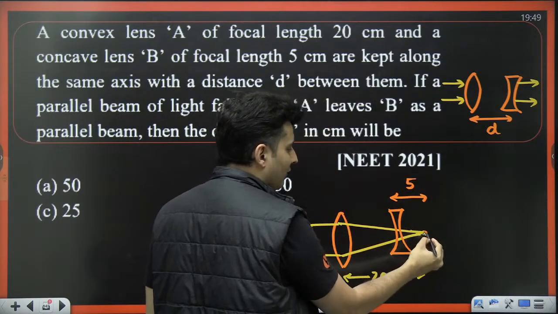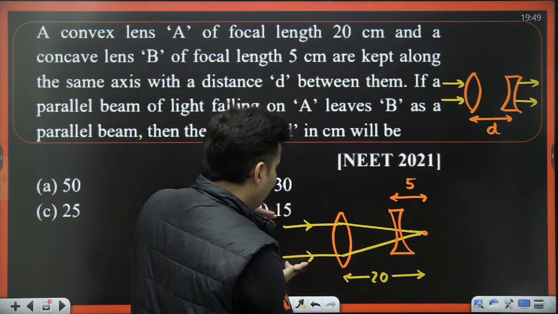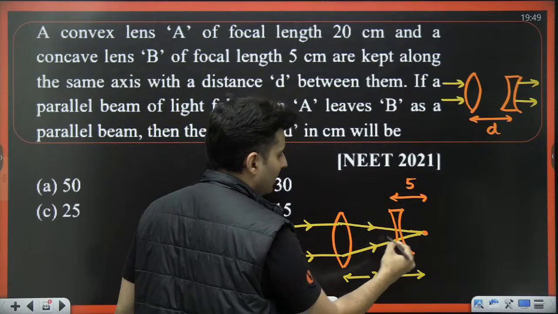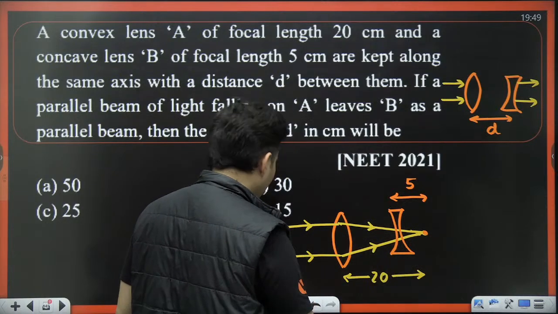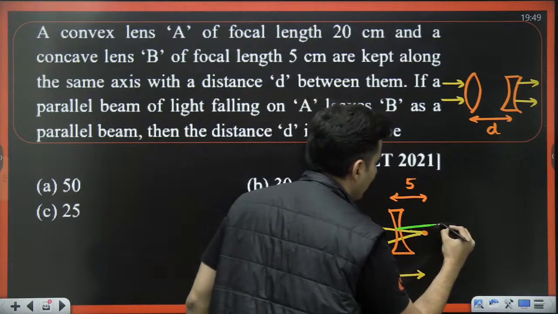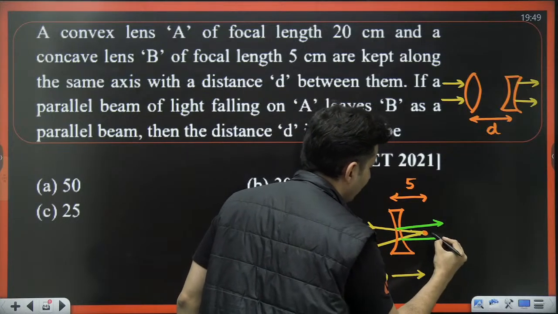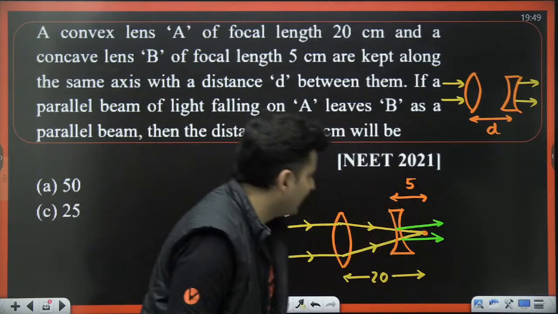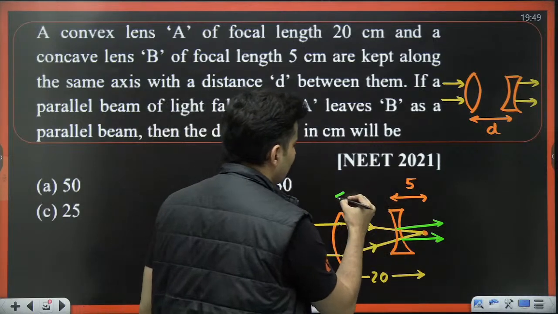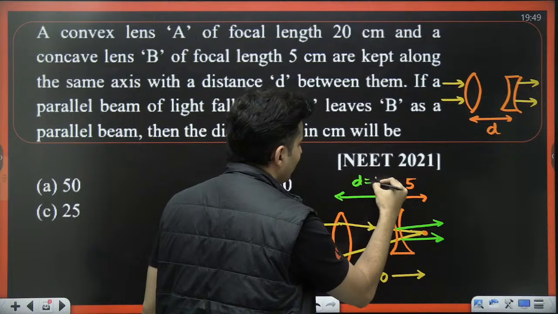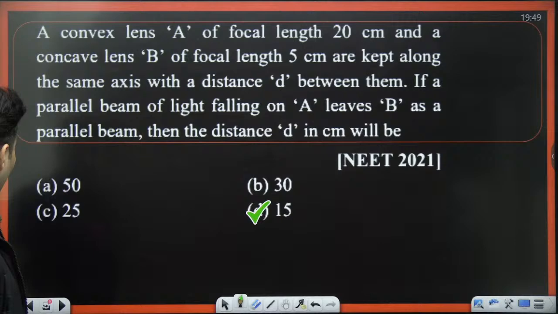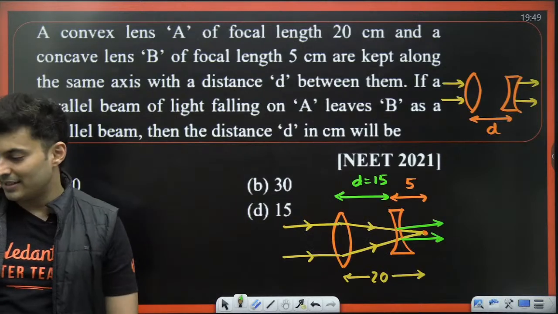So this becomes the focal point of the concave lens, and if the rays are directed towards the focal point, after emerging out they become parallel. So the parallel beam has come out parallelly. That's it. So what's the distance between them? That is obviously 15 centimeters, 20 minus 5, which is d, 15 centimeters.